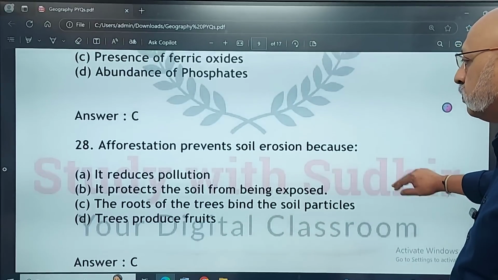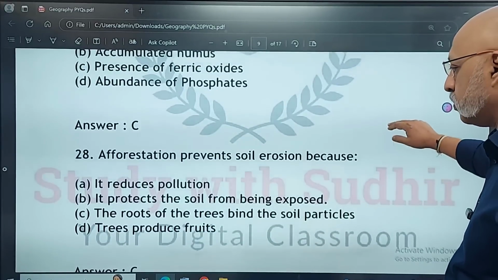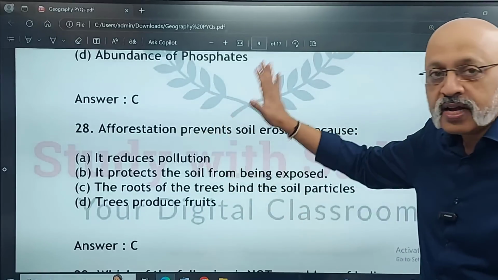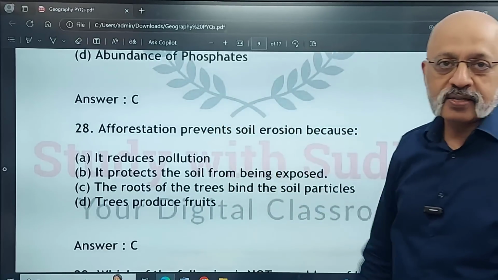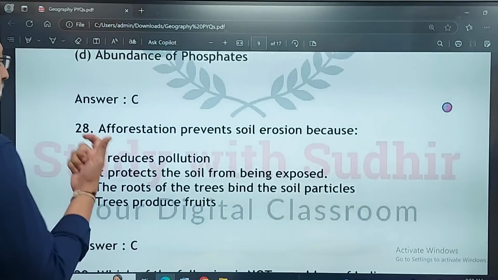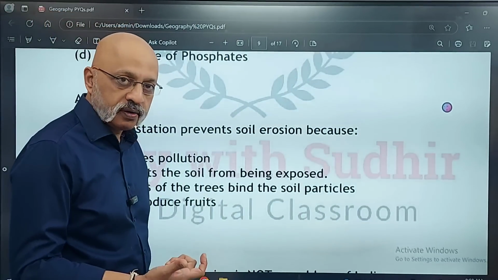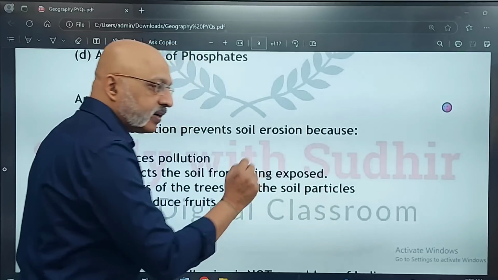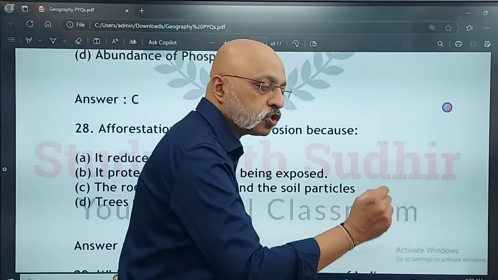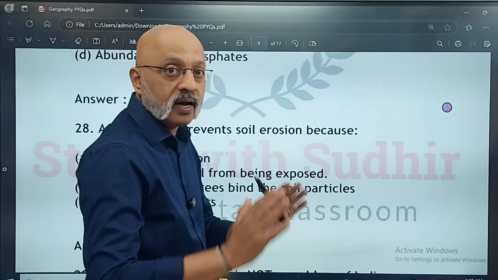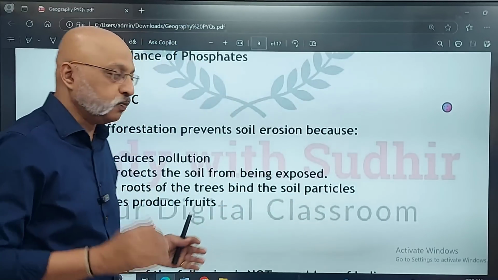Afforestation prevents soil erosion because the roots of the trees bind the soil. Okay, I directly wrote it in there. Now you see, the same question can be asked as a reasoning question. Why should we do afforestation? Why does the government promote afforestation? Because then the roots of the trees bind the soil particles, ensuring there is no soil erosion resulting in landslides. That's the kind of answer. Please write that, you will get full marks.